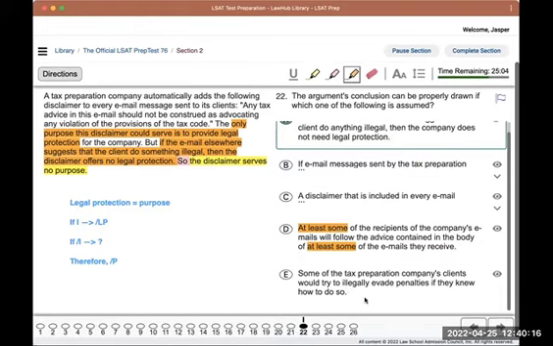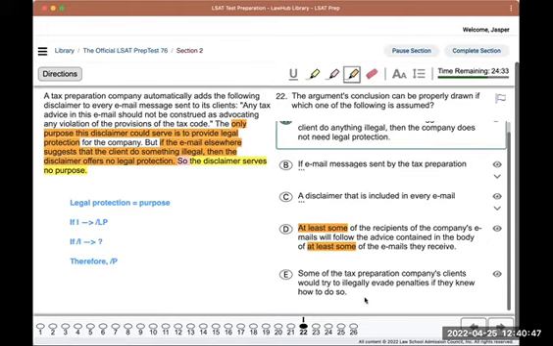E, some of the tax preparation company's clients would try to illegally evade penalties if they knew how to do so. Okay, so they would try to do illegal things if they knew how to do so. That doesn't really matter, right? We want to know whether or not the tax prep company will be held liable for those things, or if the disclaimer protects them.